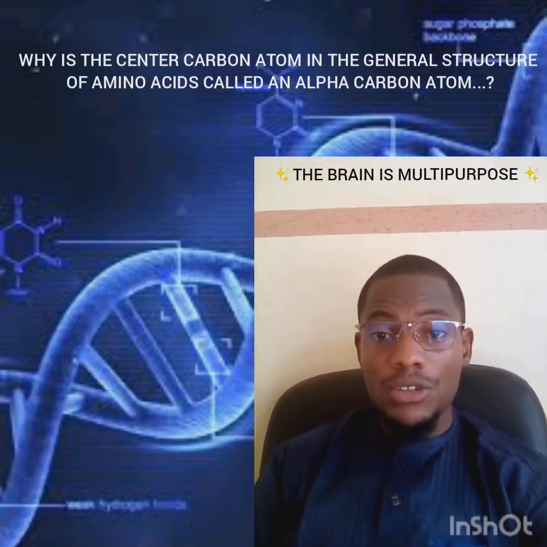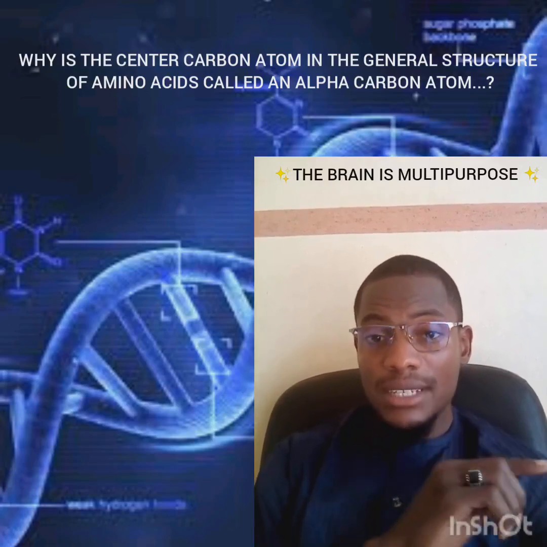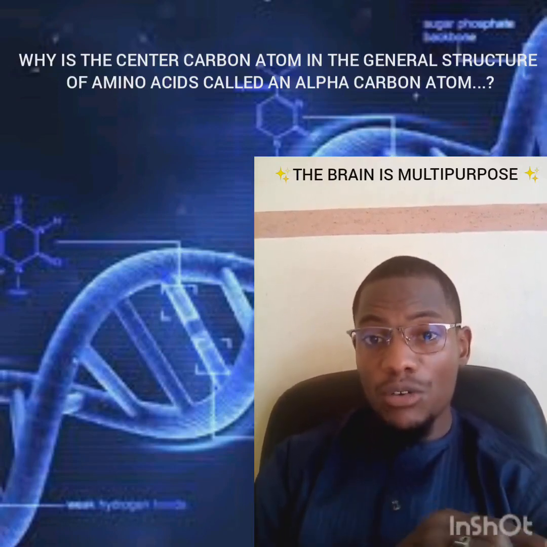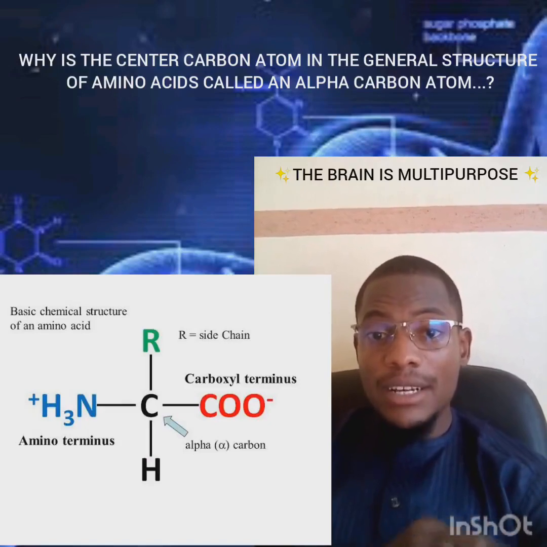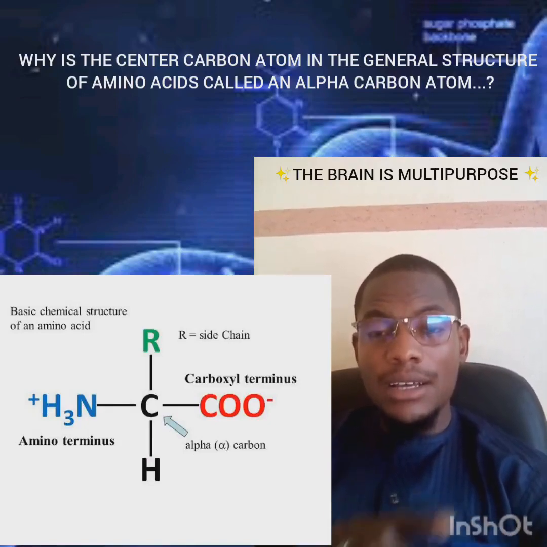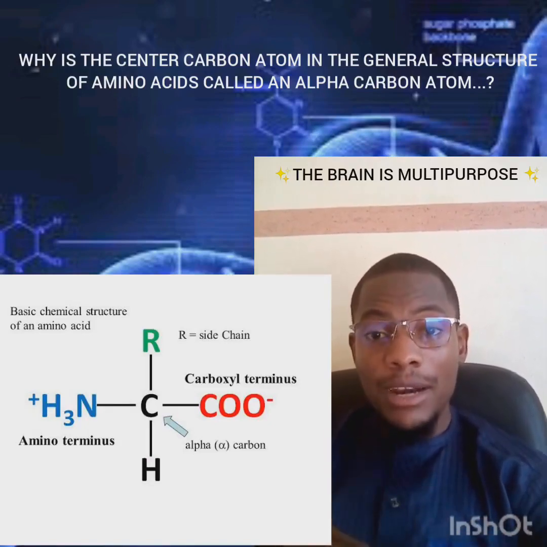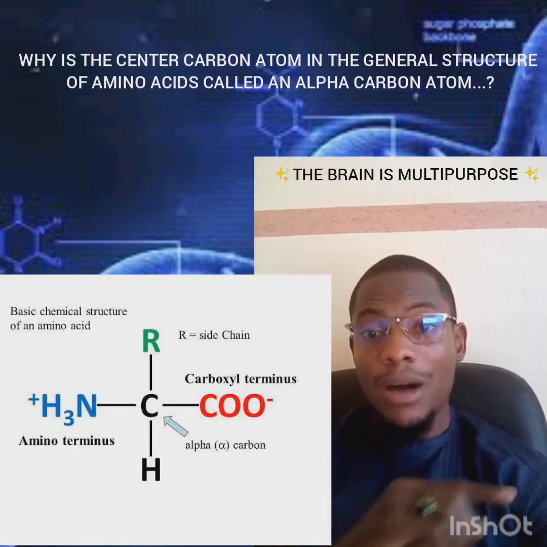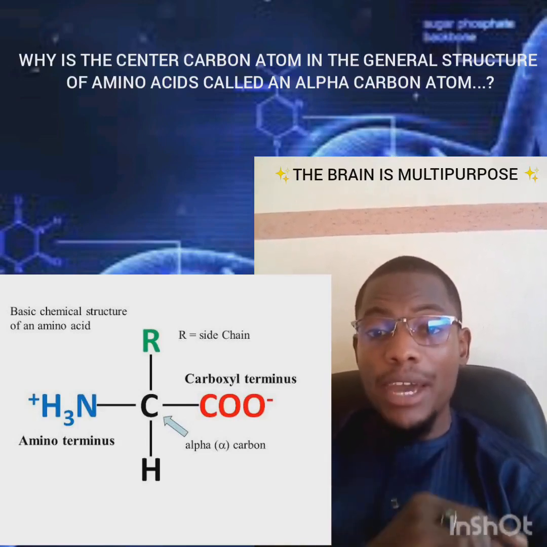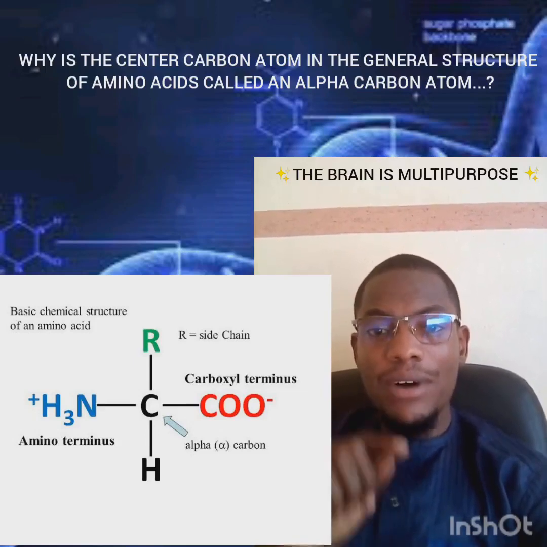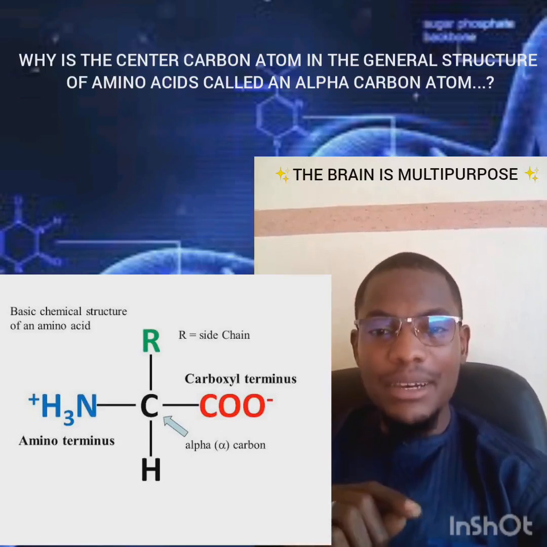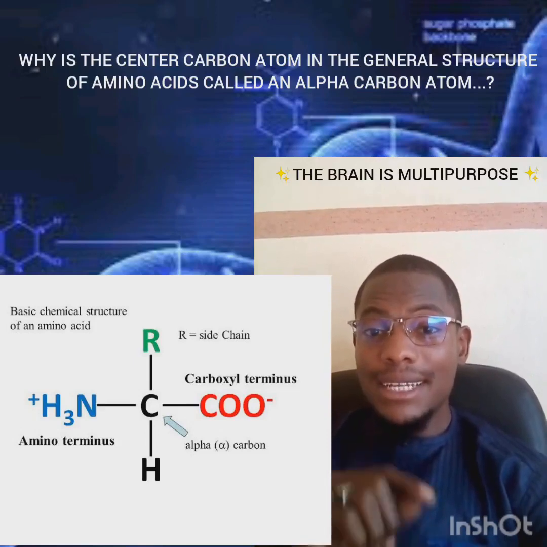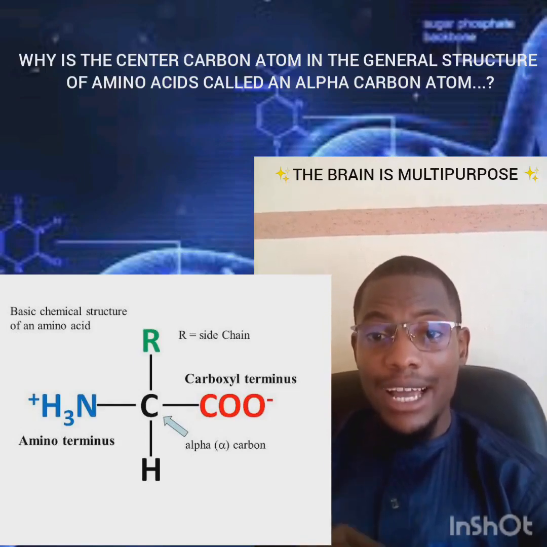So considering the structure of an amino acid, when we exclude the first carbon atom bearing the highest priority functional group, the subsequent carbon will be alpha. It happens that the center carbon atom is the second carbon atom, after the first carbon atom bearing the carboxylic acid group. That is why it is called an alpha carbon atom. And I repeat, this is the reason why the center carbon atom is called an alpha carbon atom.